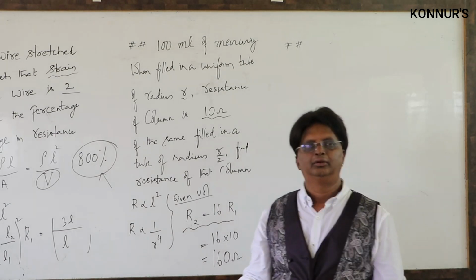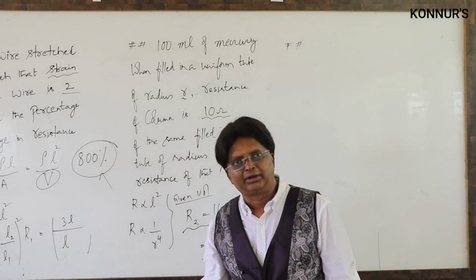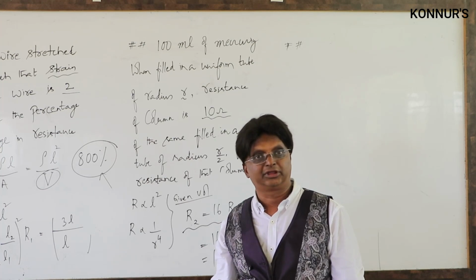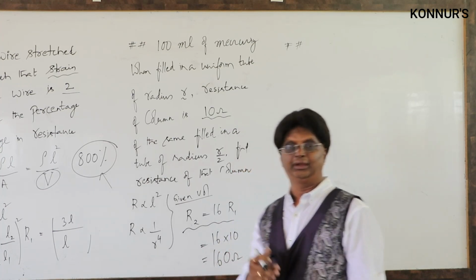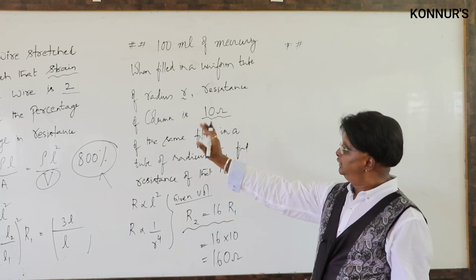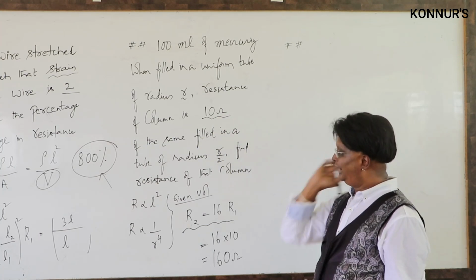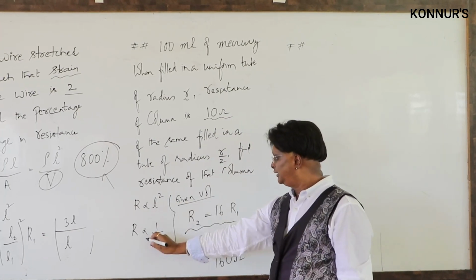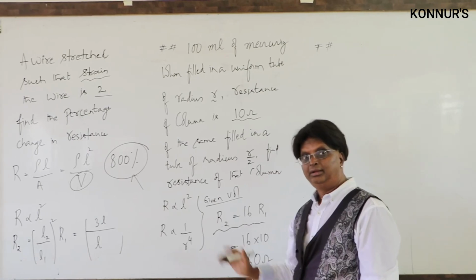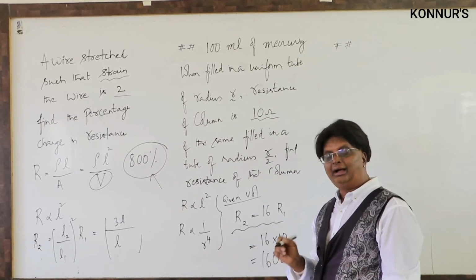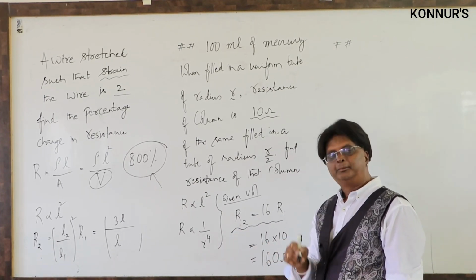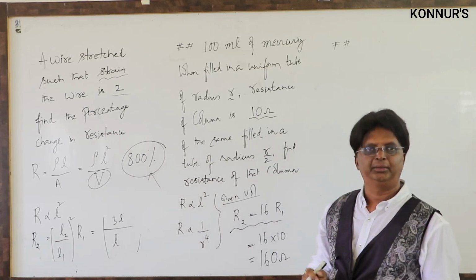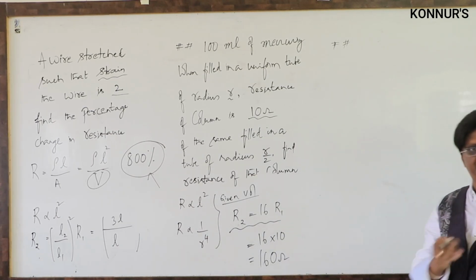Hope that is clear. We have to understand whether volume is given or masses are given, lengths and radius are given. In these two cases, I have used R proportional to L square and R proportional to 1 by r raised to 4. The same expression asked as a question, but now you see what small difference it makes in the data and hence in the solution.